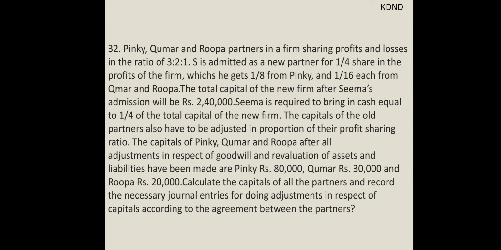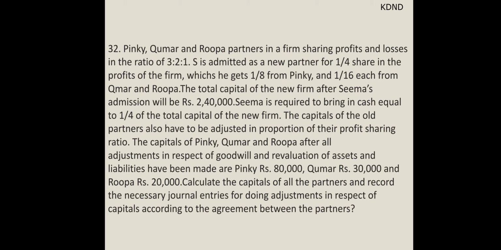Now the next sum: Pinky, Kumar and Rupa are partners. They are sharing in 3:2:1. Seema as a new partner is admitted with 1/4 share, which she gets 1/8 from Pinky and 1/16 from Kumar and Rupa. The total capital of the new firm is 2,40,000. Seema is required to bring in cash equal to 1/4 of the total capital of the new firm. The capital of the old partners also has to be adjusted in proportion to their profit sharing ratio. The capital of Pinky, Kumar and Rupa after all the adjustment is 80,000, 30,000 and 20,000 respectively.